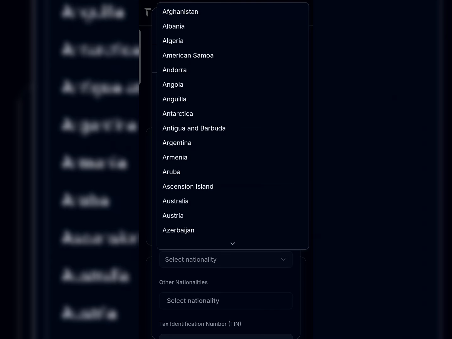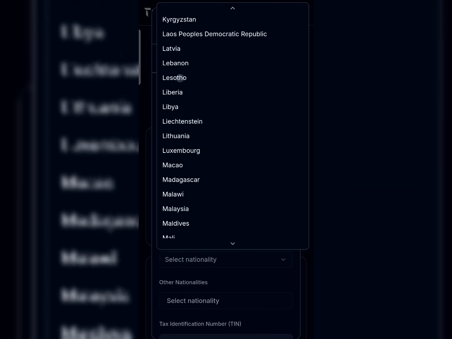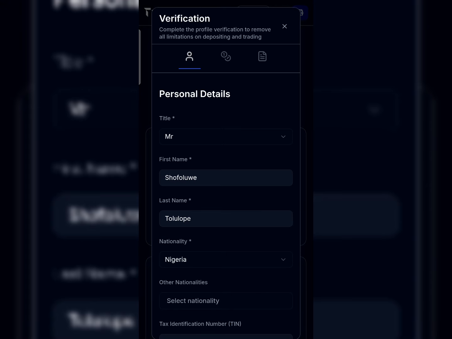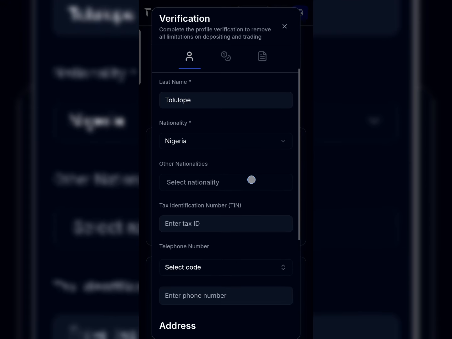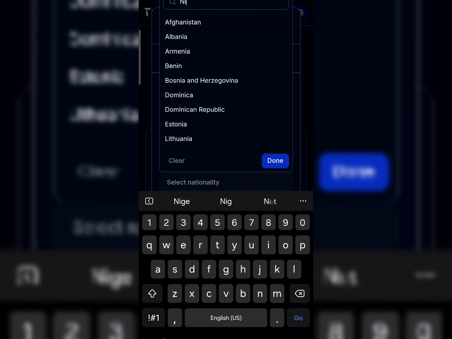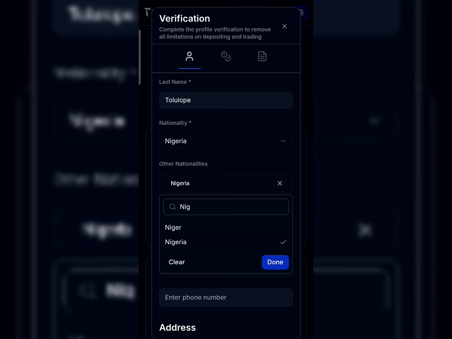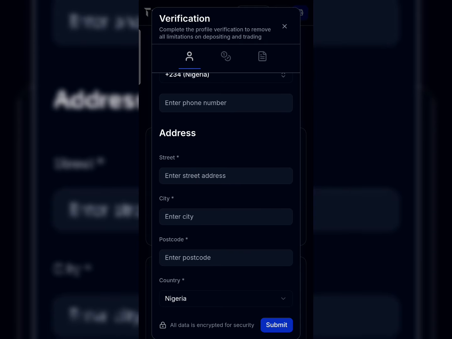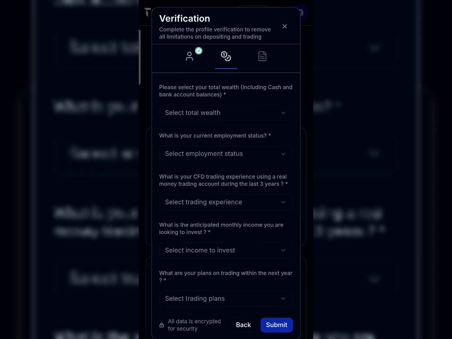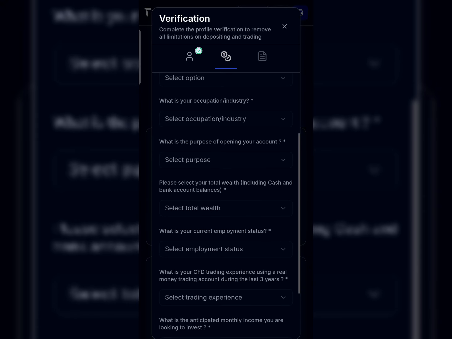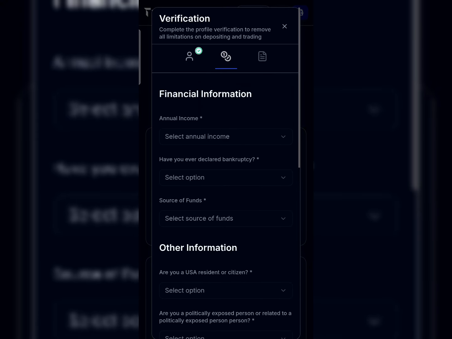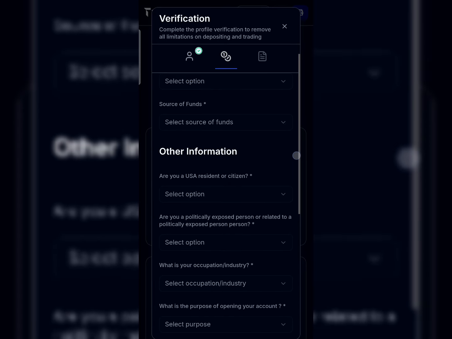You fill in your personal details, your country where you're from, tax identification number, and actually every detail. After that, you click on submit and it takes you to the next part, where you have to fill in details about your financial information. After filling these details, you click on submit again.